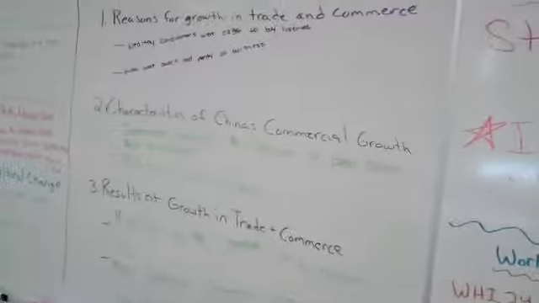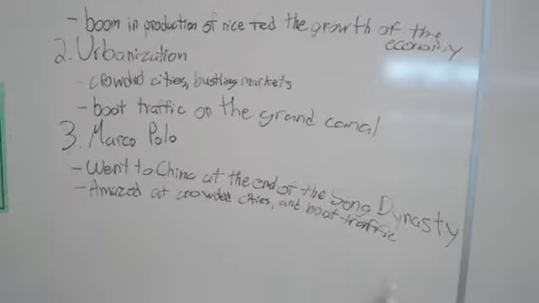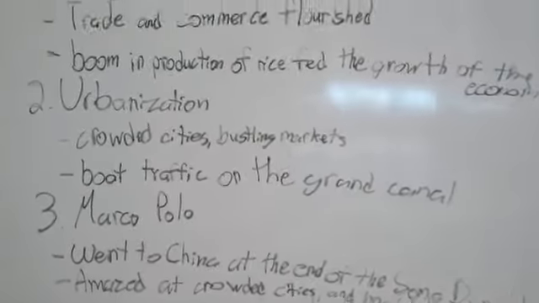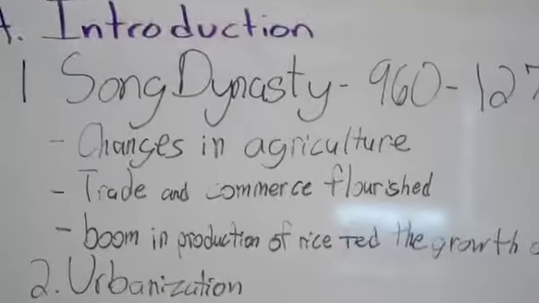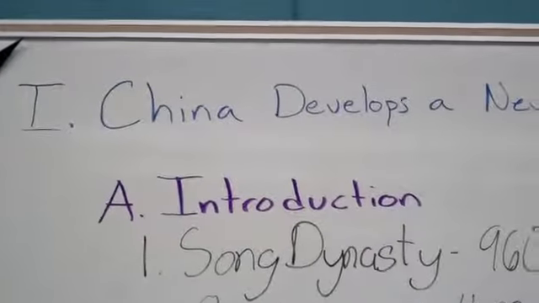We breezed through urbanization. We'll head back now, just a quick view. C, the growth of trade and commerce. B, changes in agriculture, and A, our introduction. Just keep in mind, guys, the connections between these three are important, and will likely be a part of the test tomorrow in some type of graphic organizer type format. If you have any questions for me, let me know.